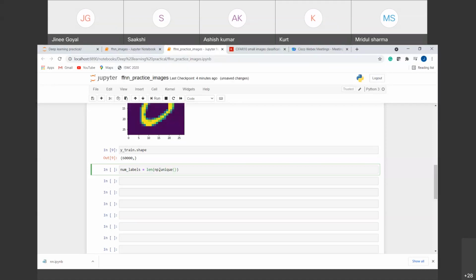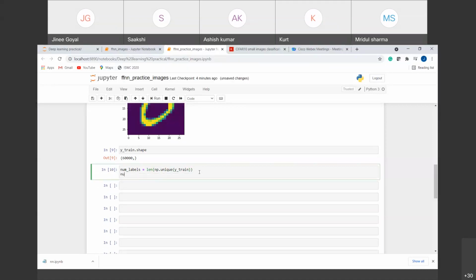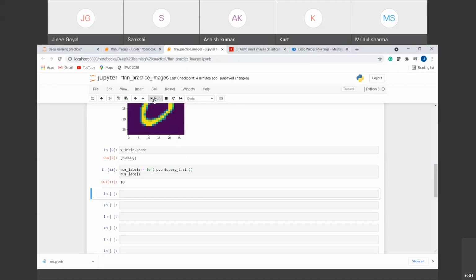In that we pass y train, the data from which we want to calculate the unique values. If I run this, you can see that there are 10 different classes in the Y train, and we have to perform multi-class classification on that.